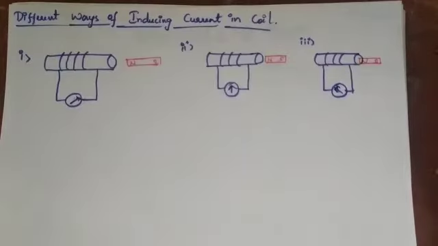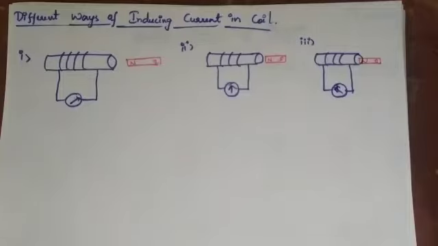To find out, he did an experiment to show that when a magnet is kept near a conductor, there is a production of electricity. This experiment is what we call the different ways of inducing current in a coil.